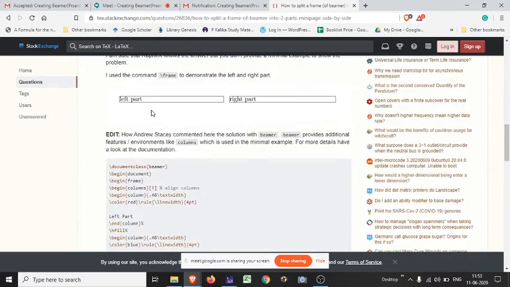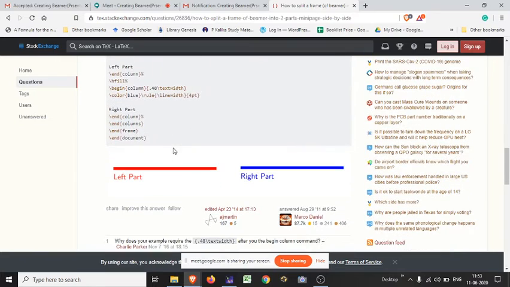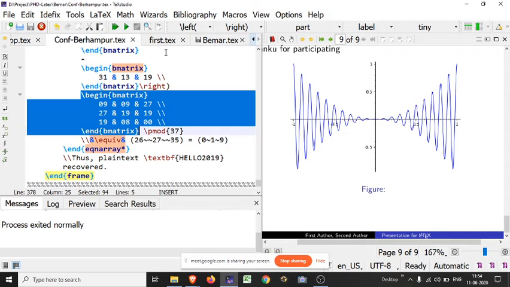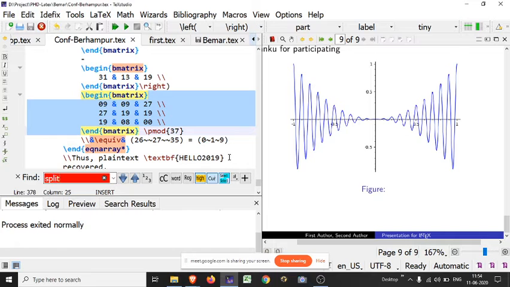I think I have actually forgotten the command. I have used it in my work. Wait. Actually, there is a split command, and I have a little bit of confusion.